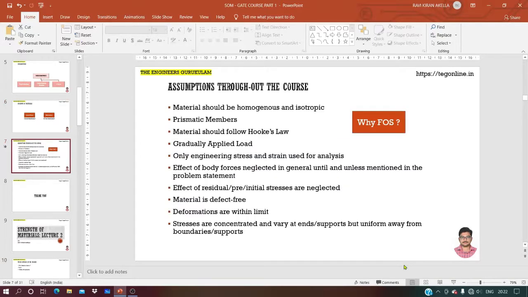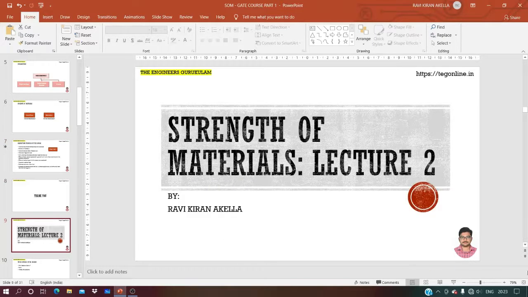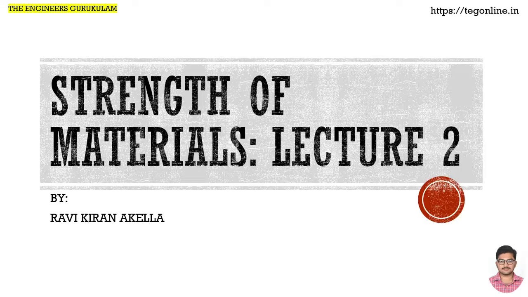Then we have seen a few assumptions that we are going to follow almost throughout the course. There can be certain exemptions in between where a particular thing is mentioned in the questions. Otherwise, we will follow these assumptions as they are. And when we discussed these assumptions, there was a question in the last session: why FOS, that is, factor of safety? So in this session, we will start discussing these things.